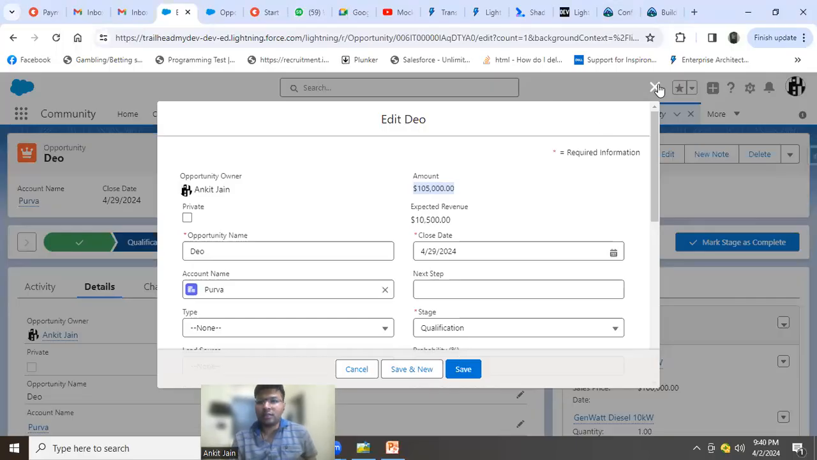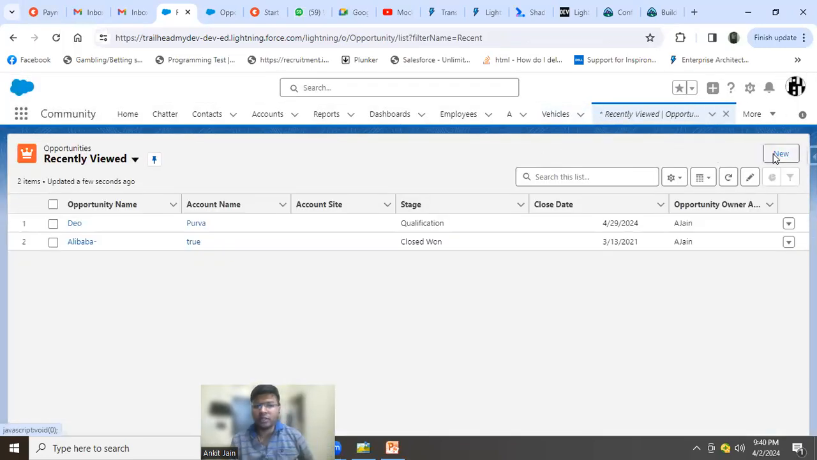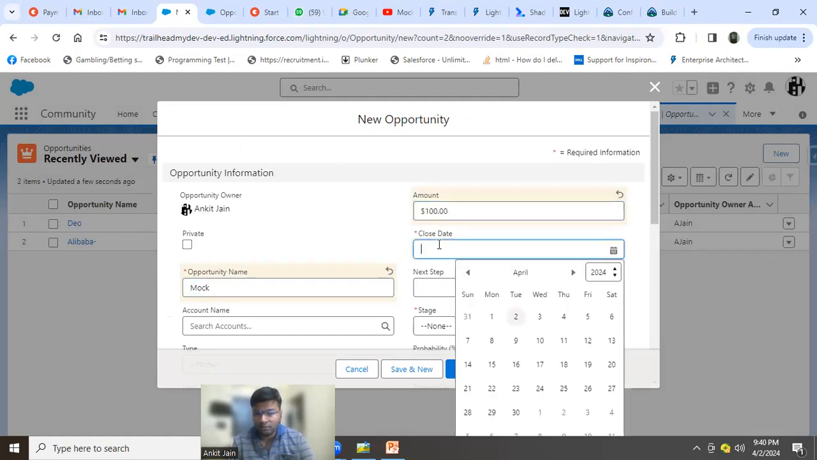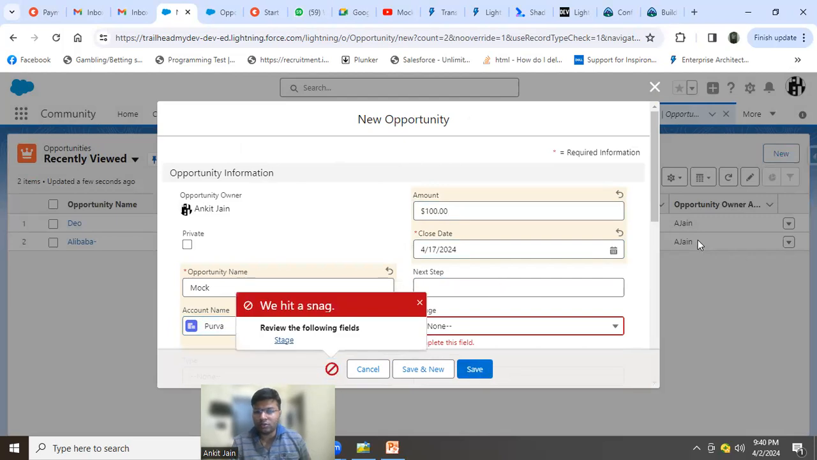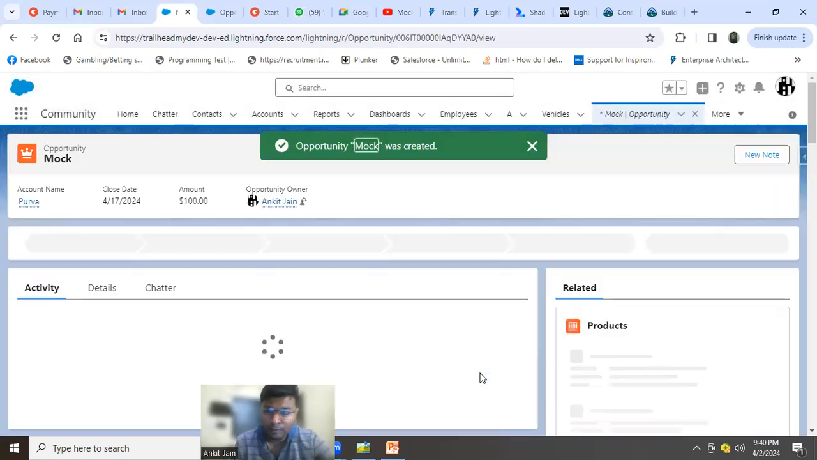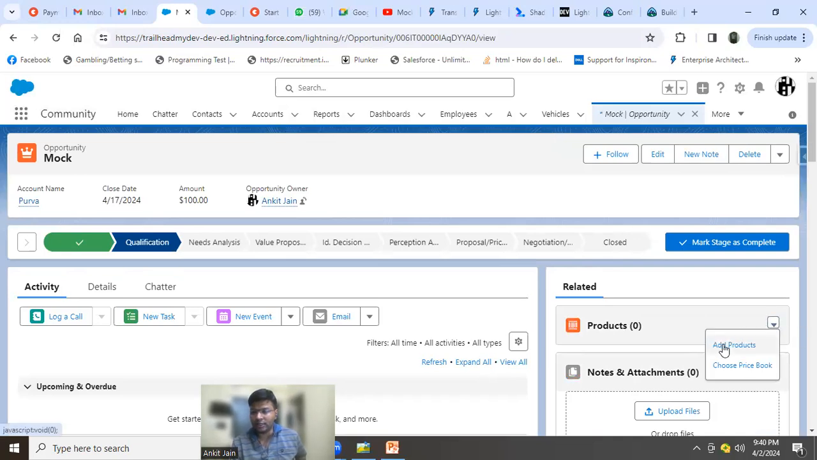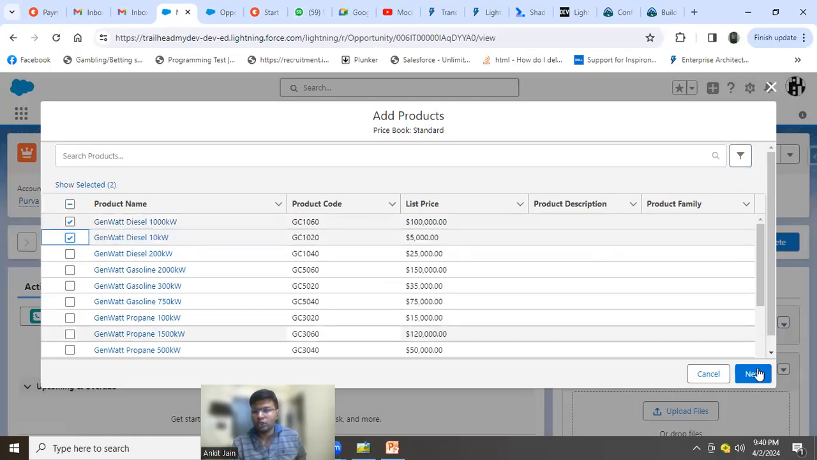So initially, I created a new opportunity, like I'm creating it right now, by the name mock, and then some amount, say 100. Second, provide the account name. Here I was able to add in the amount field. Earlier it was editable, but as soon as I start adding the product line items, that field will become read only. So this is a special behavior.